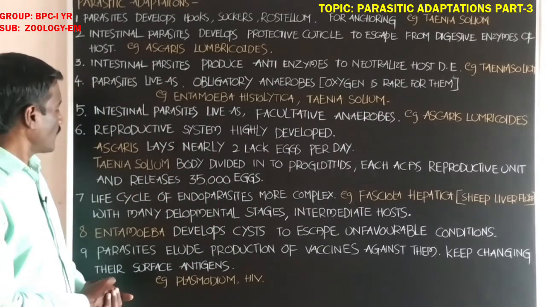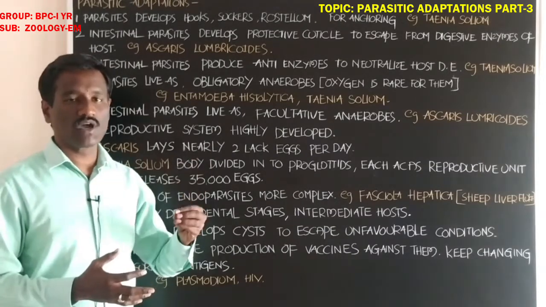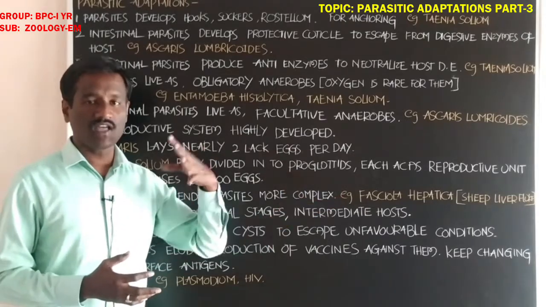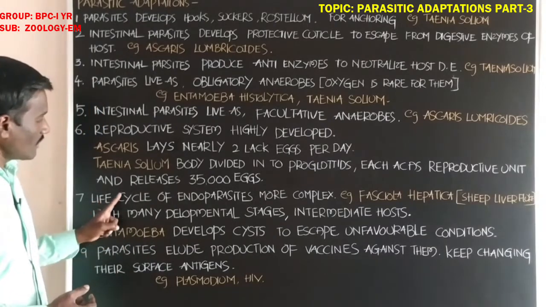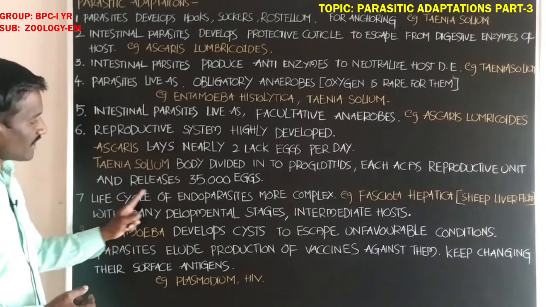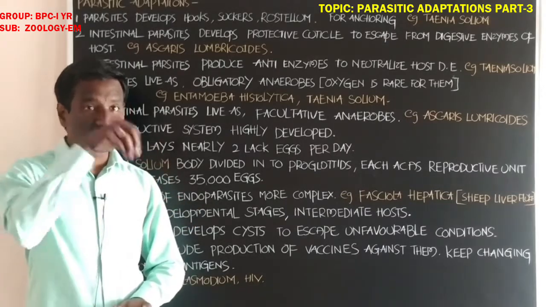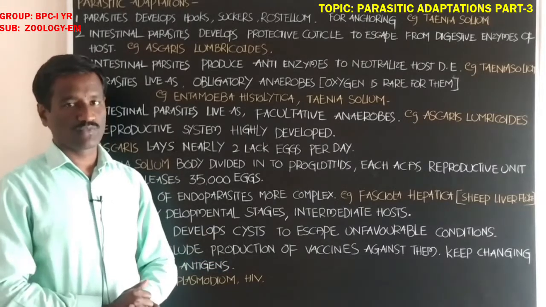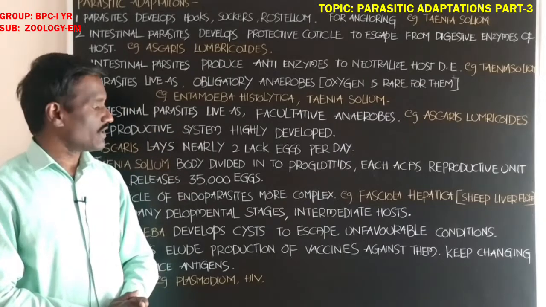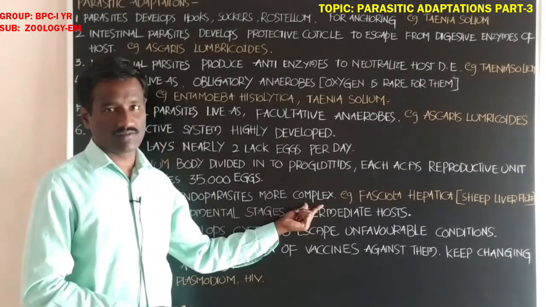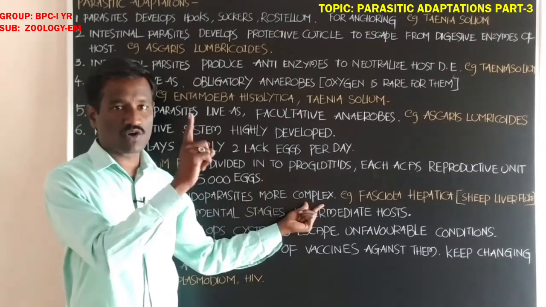Okay student, next, each one of the eggs develops into the larva form and adult form in the life history of these parasites. Next, seventh one, endoparasites. The life cycle of the endoparasite, that means the parasite lives within the body of the host. If you observe the life history of the endoparasite, it is more complex.